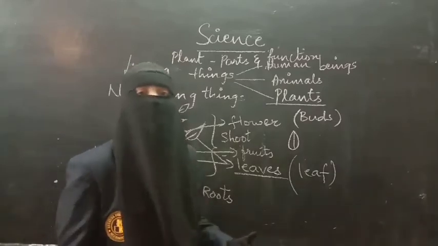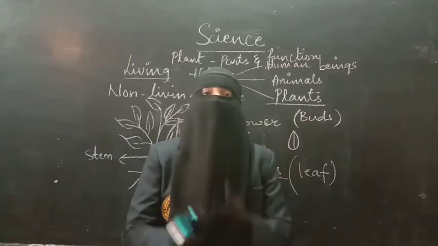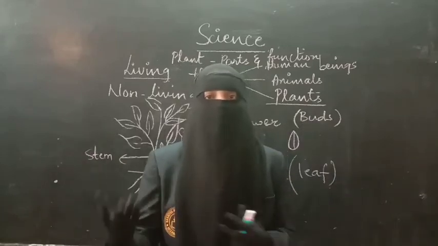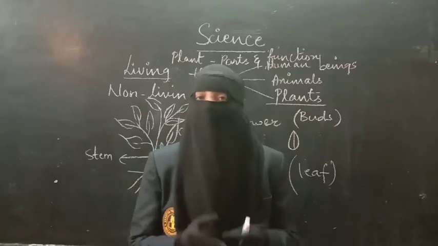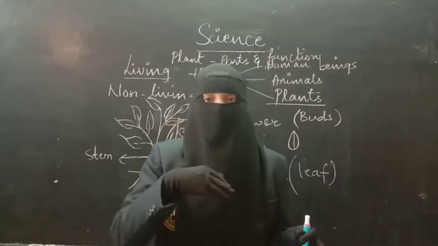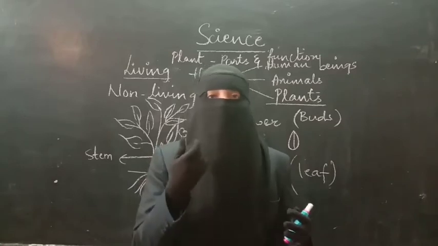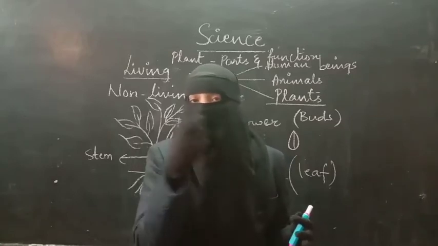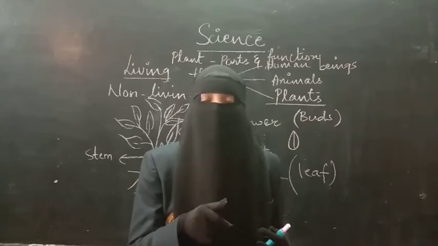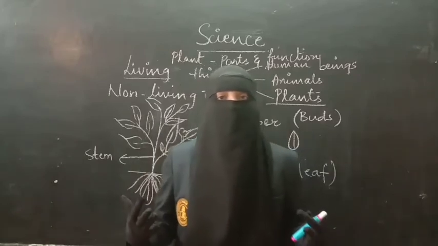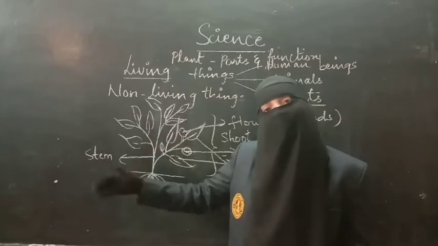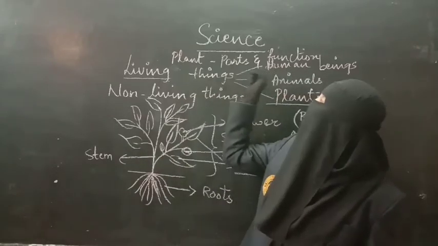Just as we have different parts in our body, the plant also has different parts, and each does different work. Like with the hands we eat, we write, we hold things, we do whatever we want. In the same way, with our nose we respire, we breathe in and leave out air. And what is the help of our mouth? We use teeth for tearing, chewing, grinding the food, tongue for tasting, swallowing, and also for speaking. That means our body has different parts with different work. In the same way, a plant has different parts with different work. So we are going to learn parts and functions.